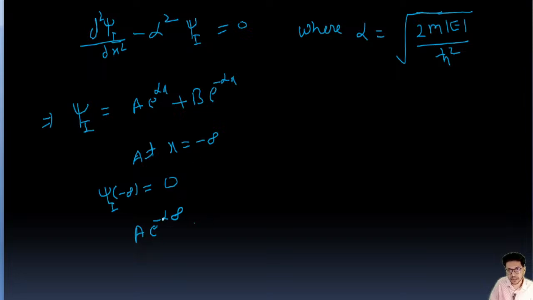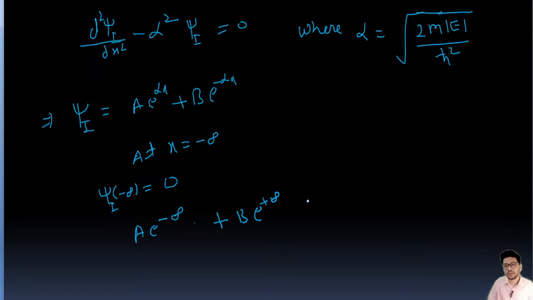Then plus b into e to the power minus alpha x, which becomes plus infinity.